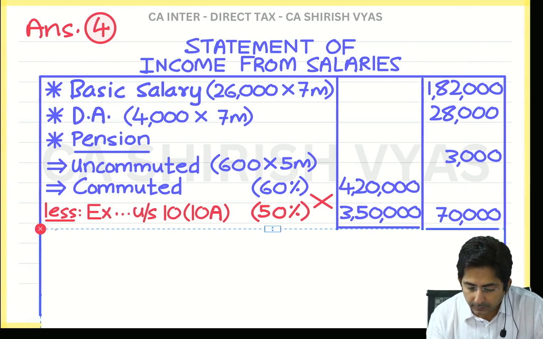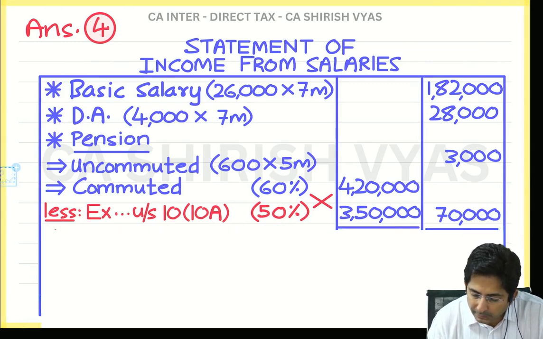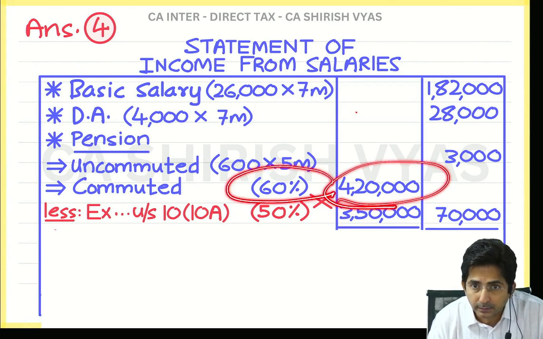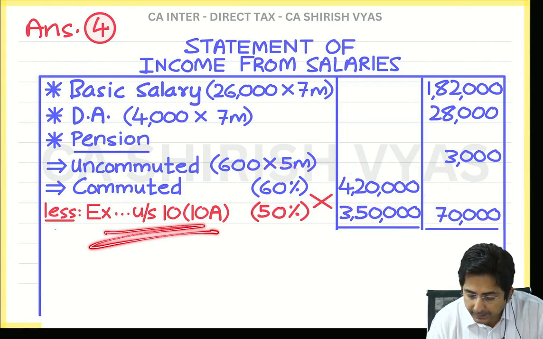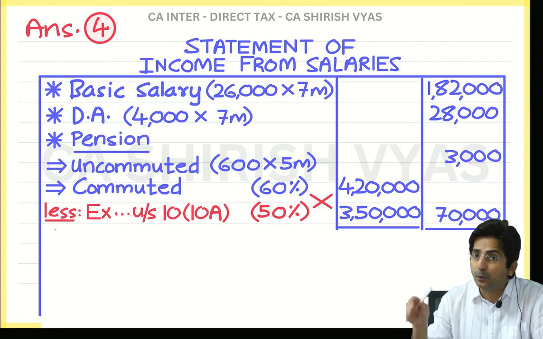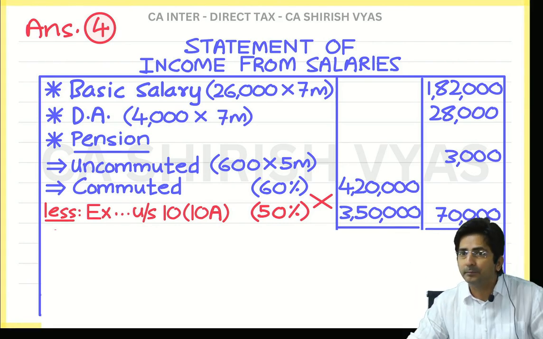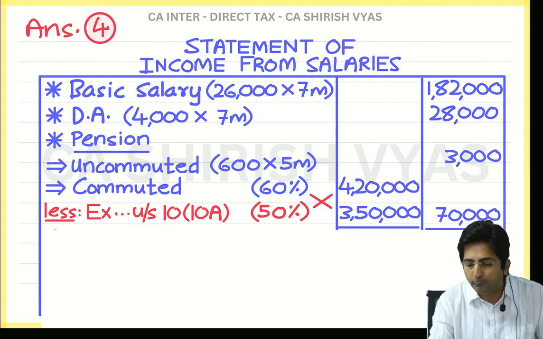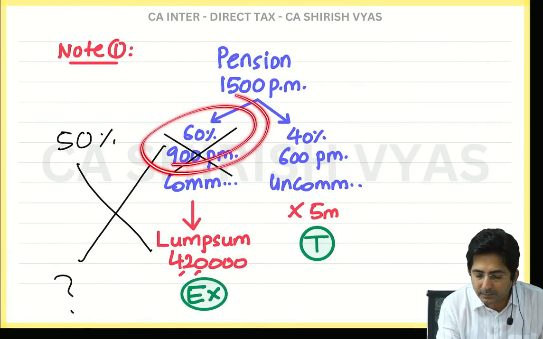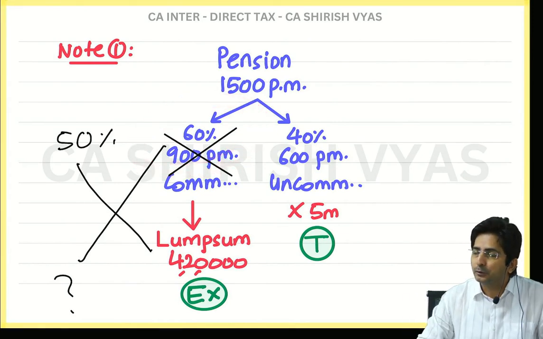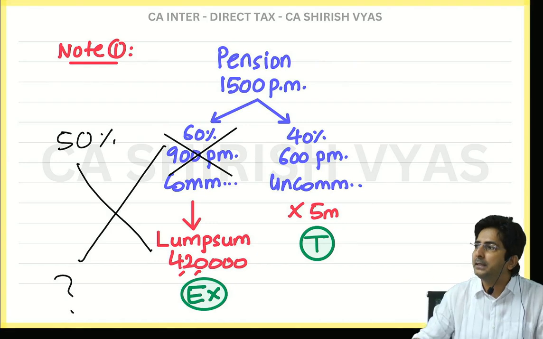See, given figure in the question was 4,20,000. That was for 60%. And as per section 10(10A), up to 50% it is exempt. So by cross multiply. Now did you understand why I wanted to explain this with the help of a sum? Because this is working with the method of cross multiplication. And for cross multiplication I needed something like 60. And 60% is given in the question. So without a question I could not explain this.